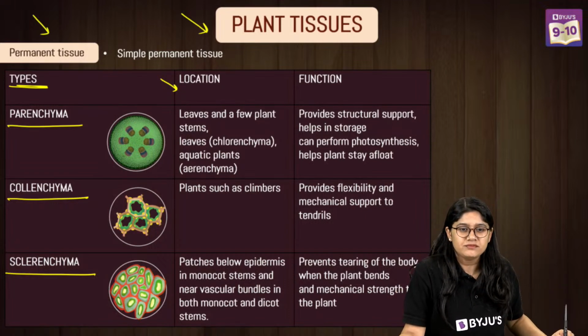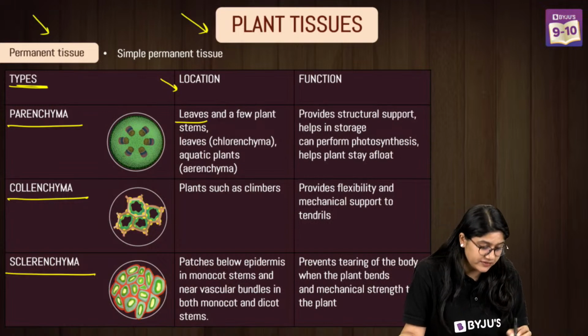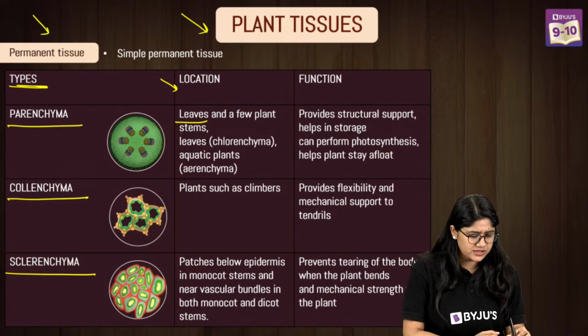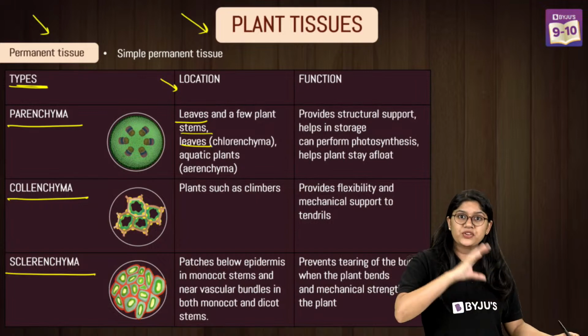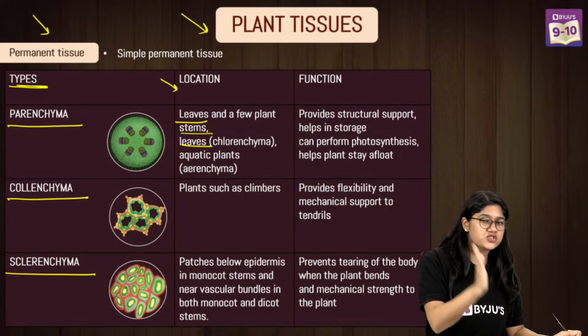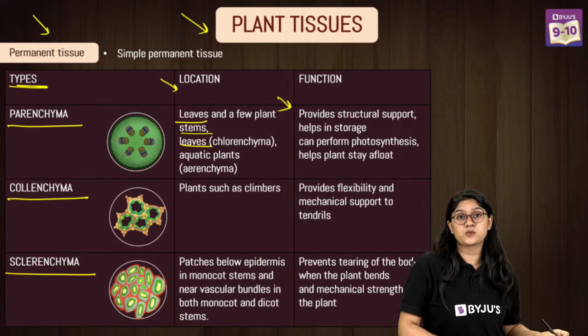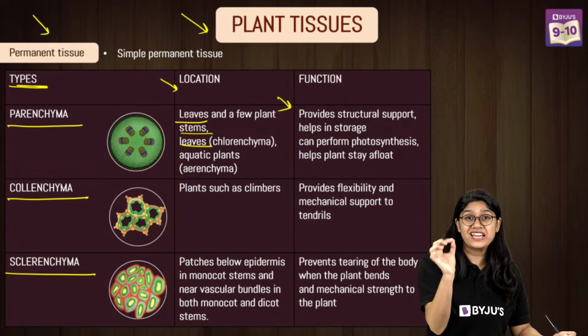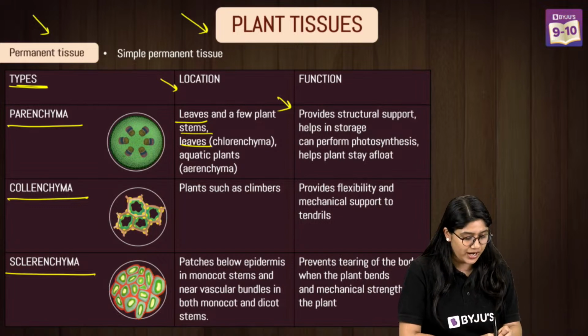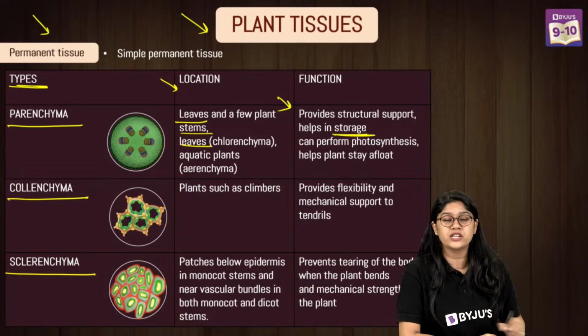Yes. Now of course they are present in leaves, a few in stems. In that also we have some categories, we'll discuss it in just a minute. The main function of the parenchyma is to provide support. They play a very important role in storage.